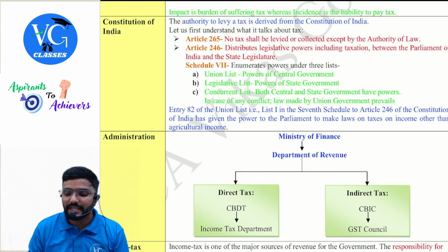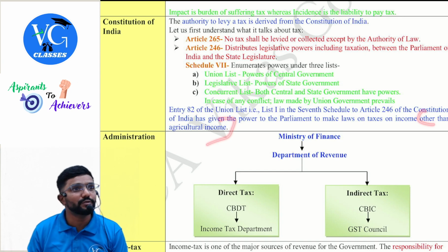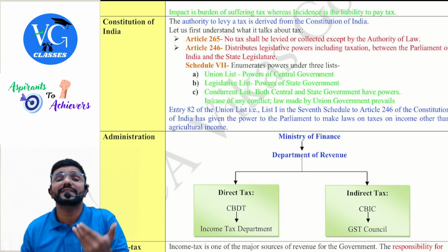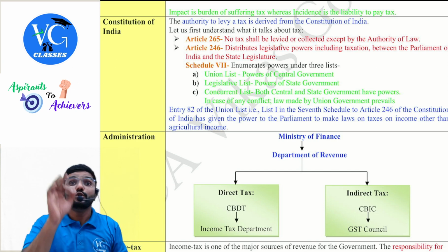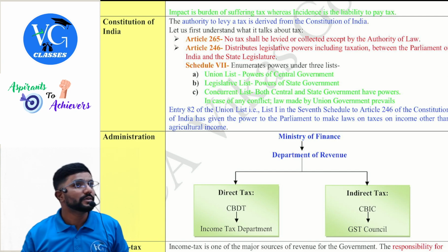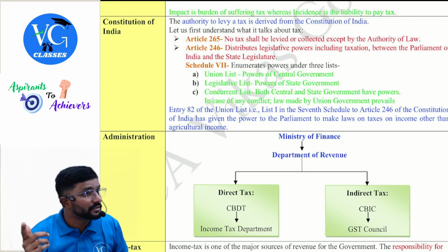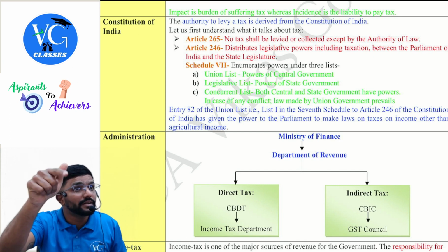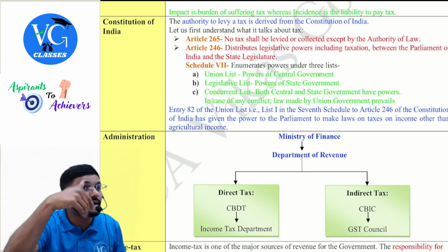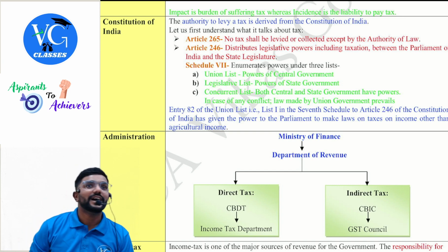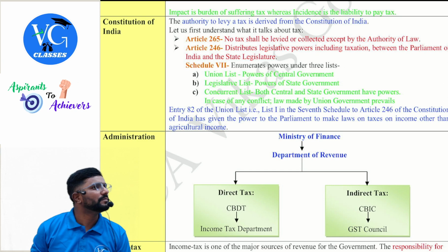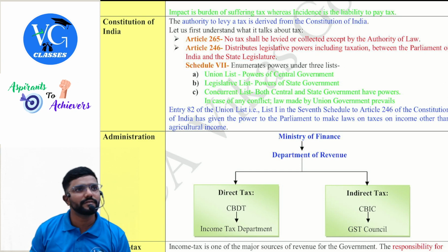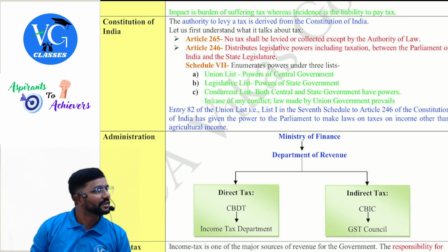Other than agriculture income means agriculture income they kept out, sir? Yes. This power, for whom did they give it? The states. But no state has touched it. But every state knows that if I touch agriculture income, I will lose power. Because farmers are the backbone. Correct? If you touch agriculture income, next year the government will change. You made a new law, next they will only change you.